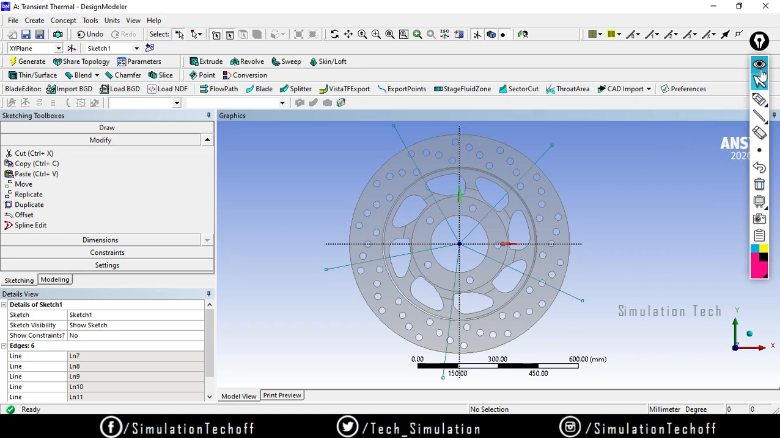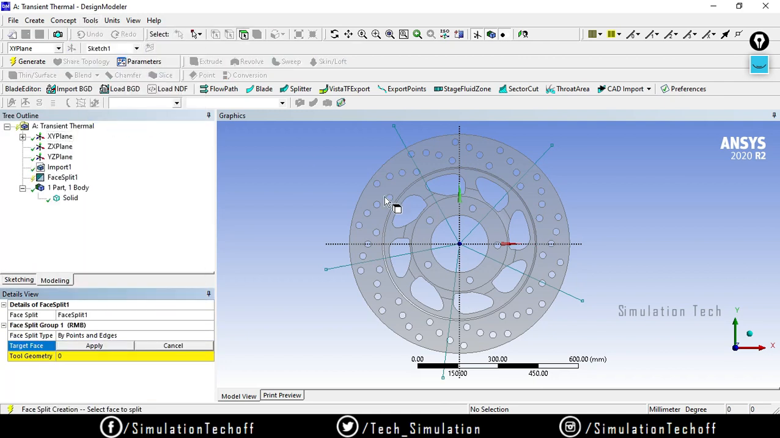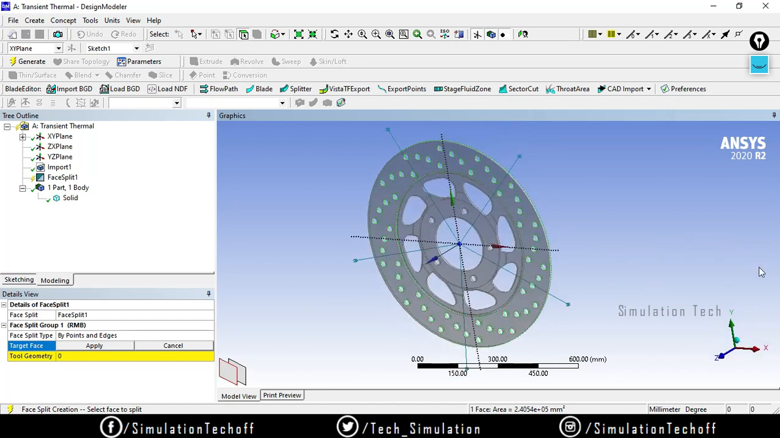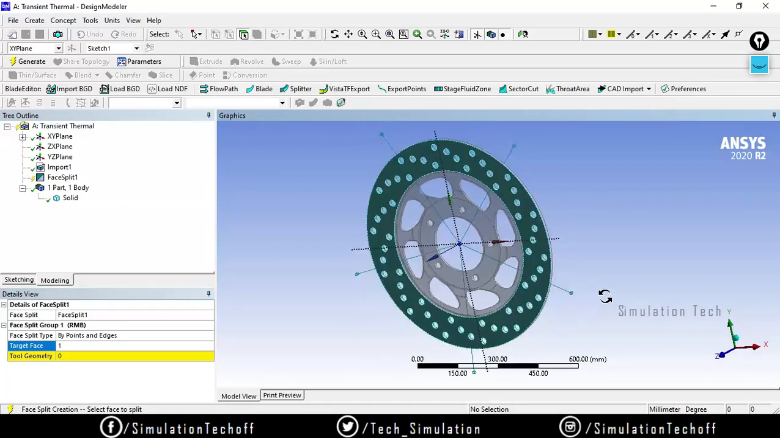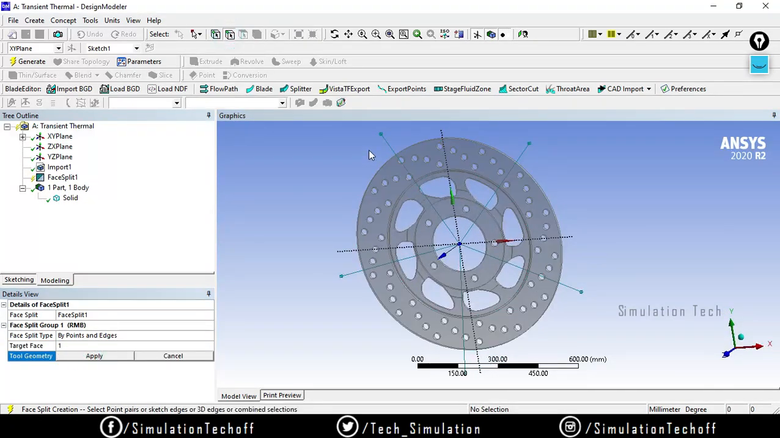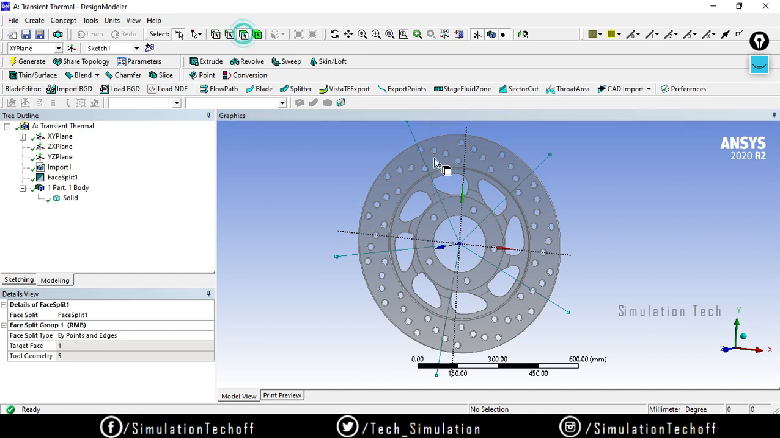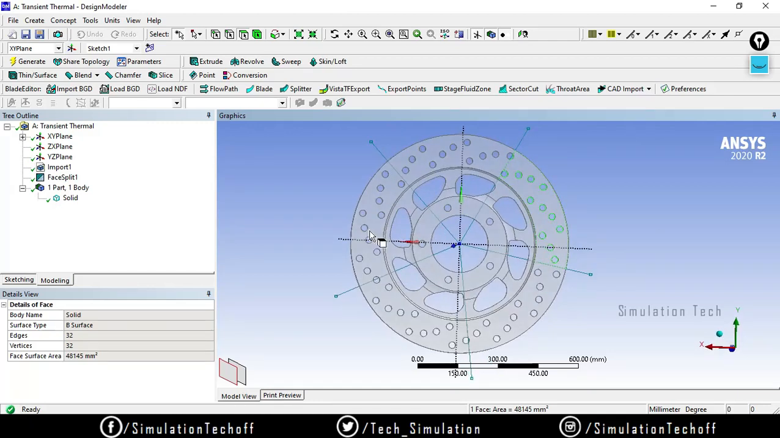And after that we need to split those faces by using these sketches. Go to tools, face split, select the faces you need to split. I want to split the backside also. Either you can choose one by one, and my target is 1, 2, 3, 4, 5, and say generate. Now it gets split 1, 2, 3, 4, 5.